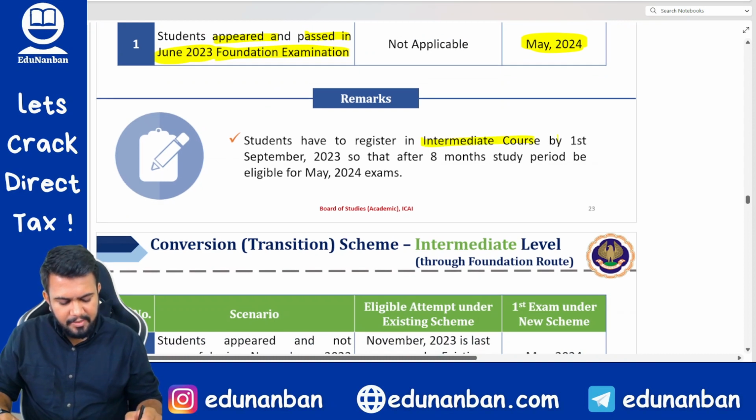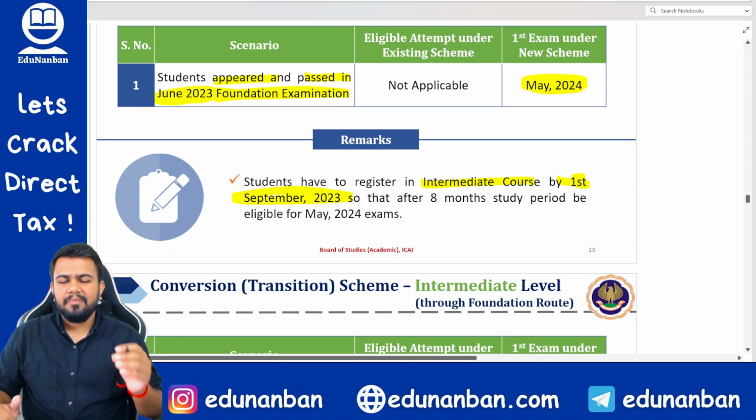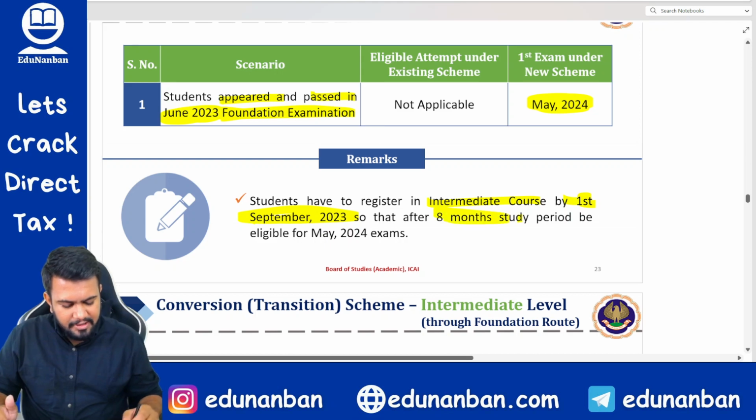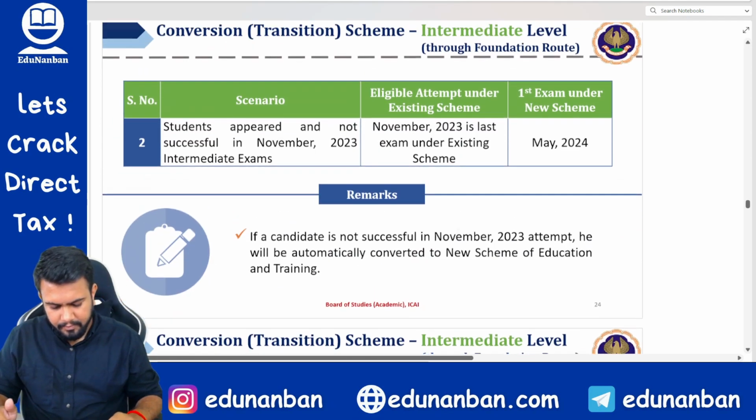Students have to register for the intermediate course before 1st of September. So after the result comes out, within 1st of September, register for the intermediate course. Okay. And after 8 months of study period, in May 24, you can write the exams.